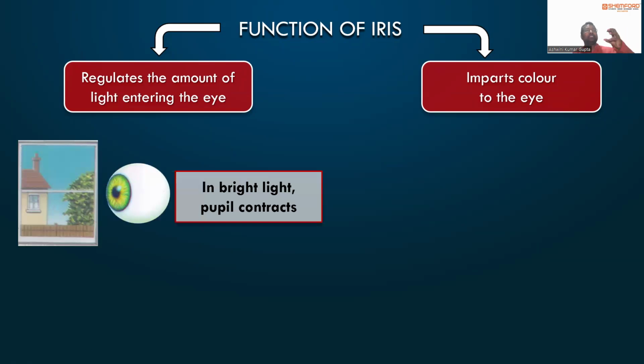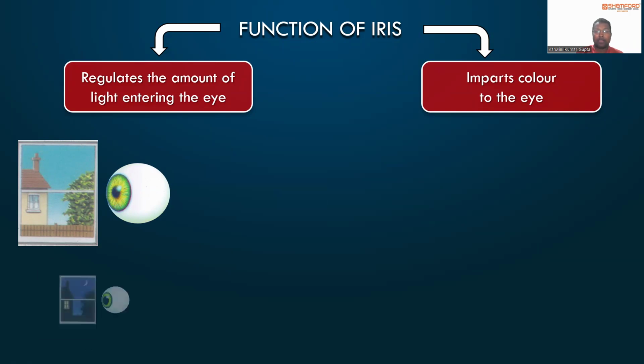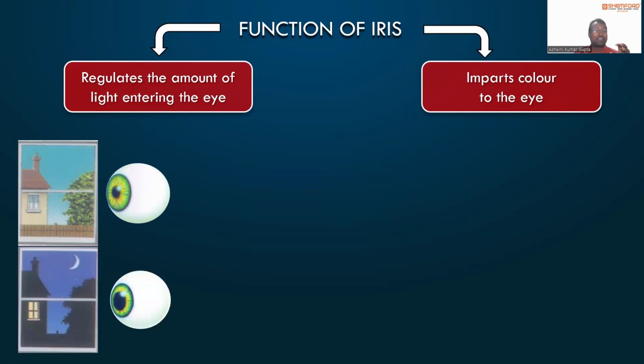Whenever the bright light is there, so the pupil will contract. Whenever the dark light is there, so the pupil will expand. Now you can feel that difference in both the diagrams. In the first diagram, the pupil has been shrinked. In the second diagram, the pupil has been expanded. Is it clear to everyone?